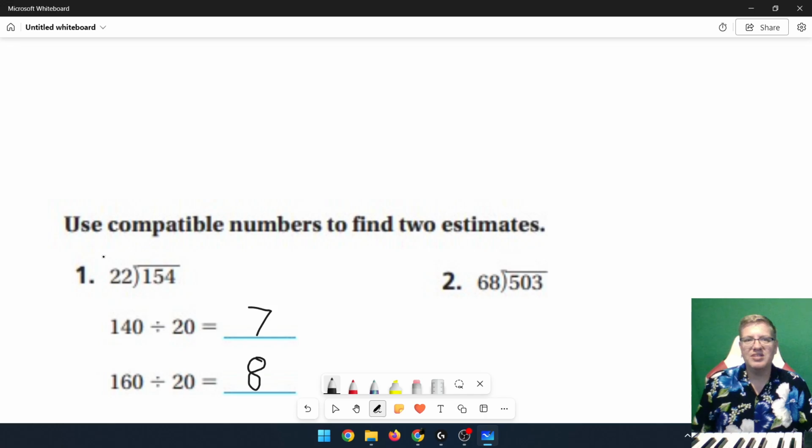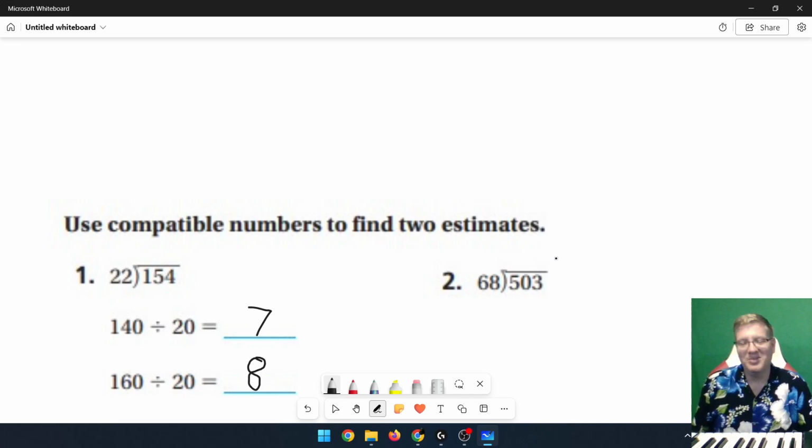And if we wanted to find the exact answer, we should be able to get an answer that falls somewhere between 7 and 8. And because 154 is closer to 160, our quotient should be closer to 8 than it is to 7. So just a couple of things that we're going to think about.